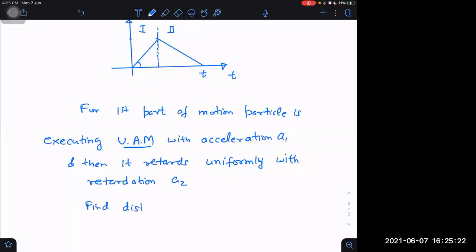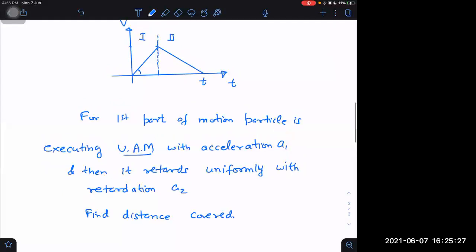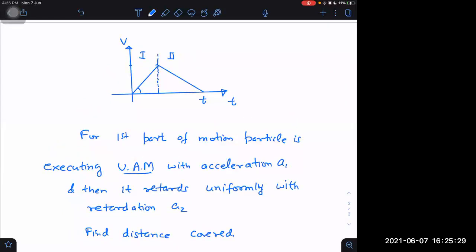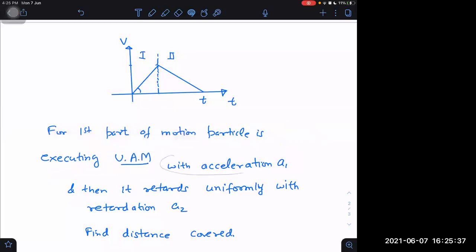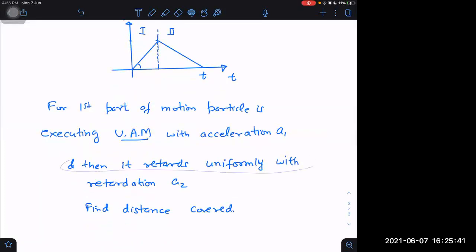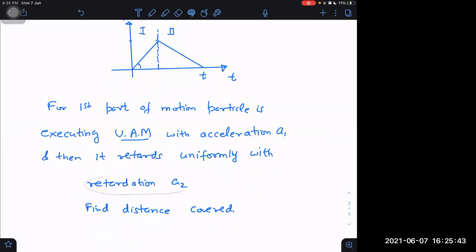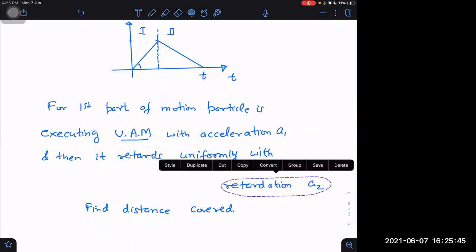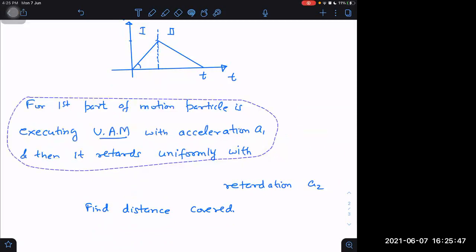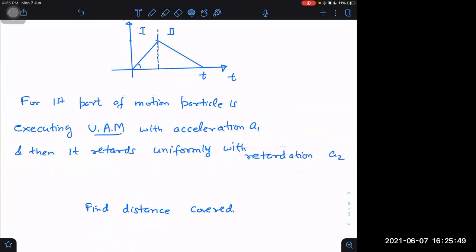Sir, is the above graph v to t or a to t, sir? This is the velocity versus time graph. I don't need to plot the graph, by the way. If I give this statement, it is a detailed statement already given. Graph I'm plotting, but I don't need to plot any graph for this. In the statement, it is clear.